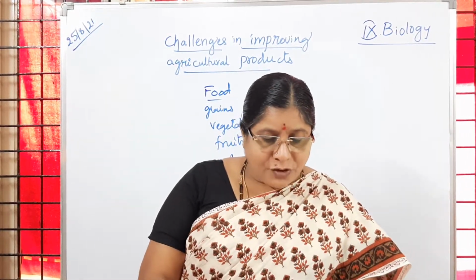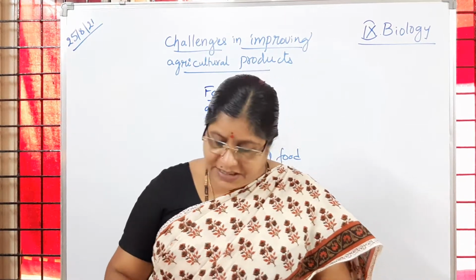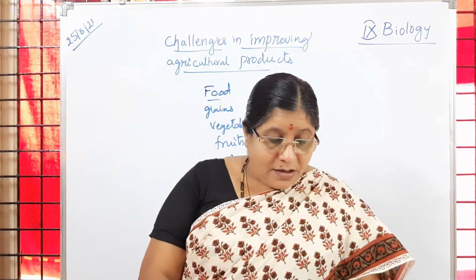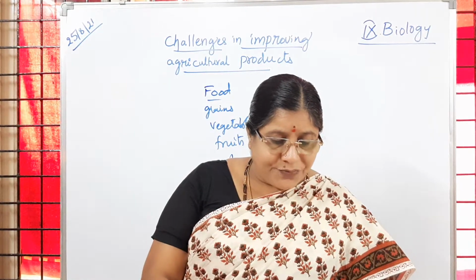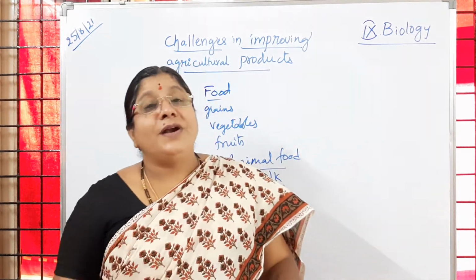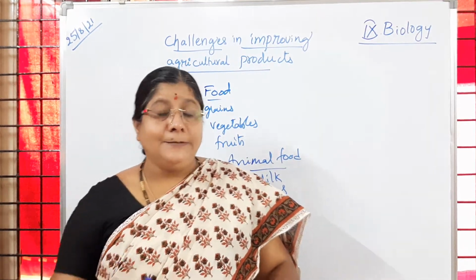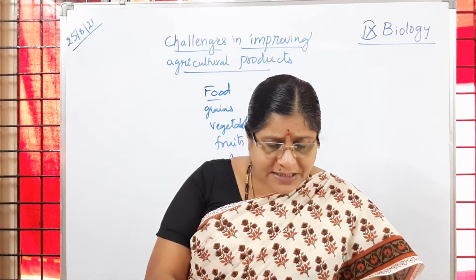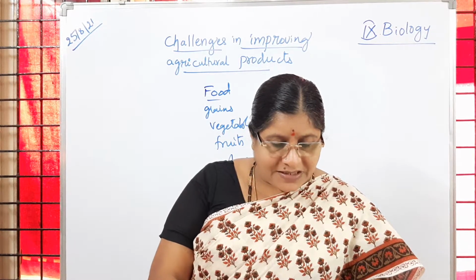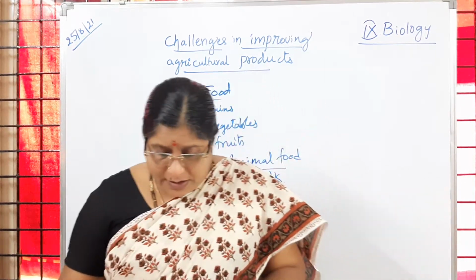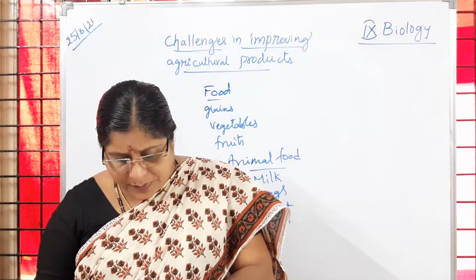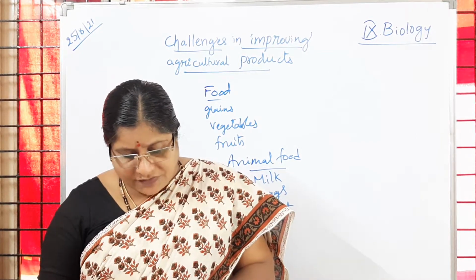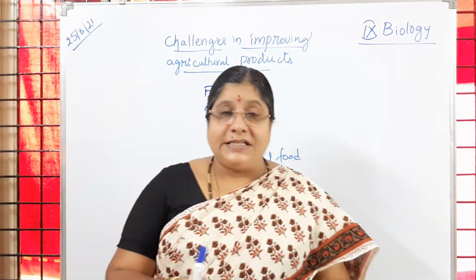Then in which decade is food grain production higher? That is 81 to 91. Then what major differences did you find in the table? Means if we see the ratio of food production and population growth, that we are going to observe. In which decade did production of food grains not satisfy the needs of population? Here in which decade is food production very less, children? That is 91 to 2001. Here 0.56 it is there.